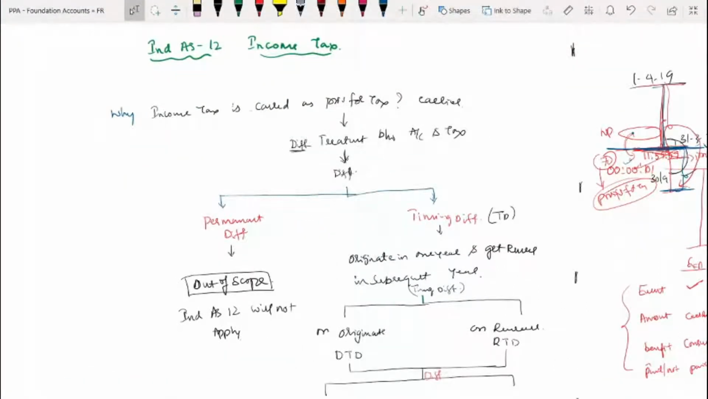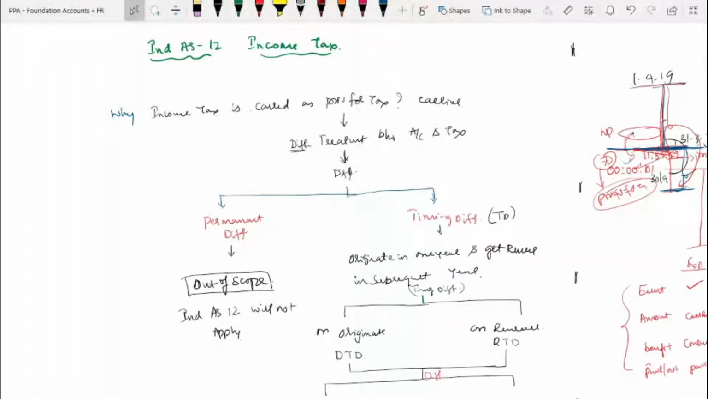So for that year's income, you have to pay the tax in that year itself. Therefore, the benefit was generated and consumed in the same year. That means it should be treated as an expense because we can't postpone it. So therefore, it is to be treated as an expense.